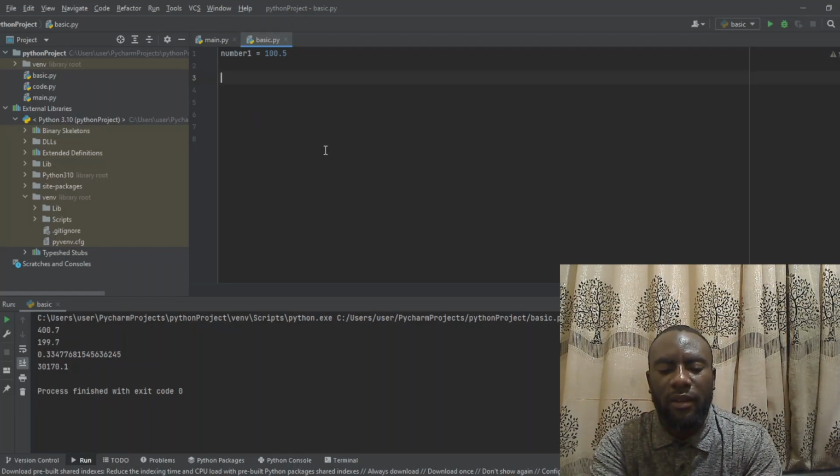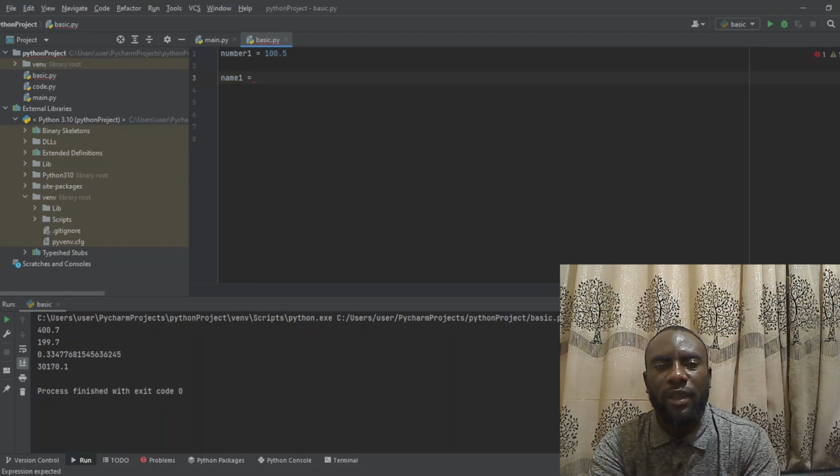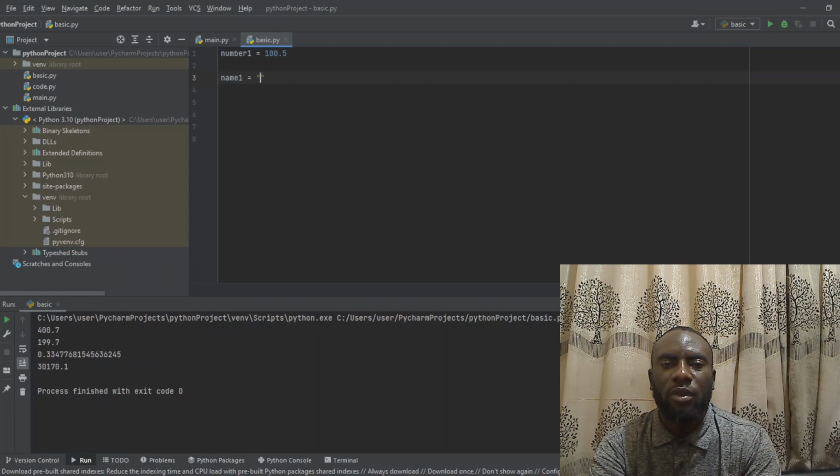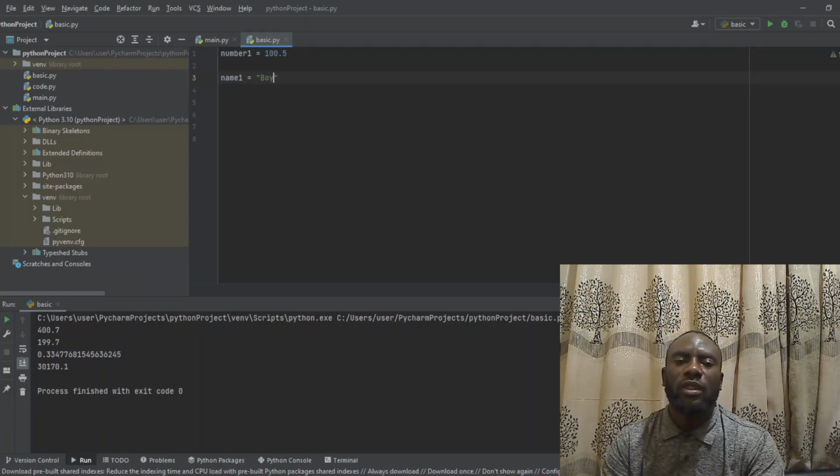We can say name 1 equals, and if it is going to be a string, we always make use of double quotes like this. Then we can put whatever name we want to put. Maybe we can say boy. So this is a boy.